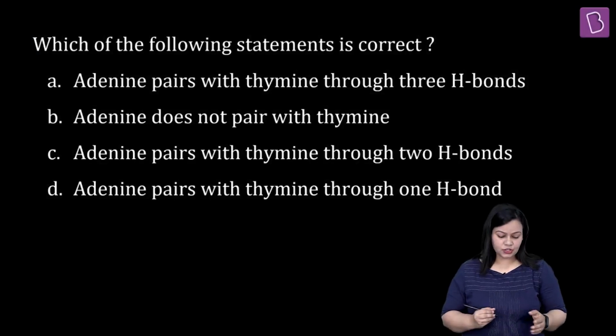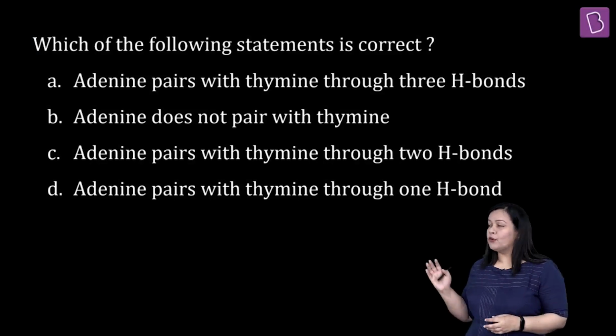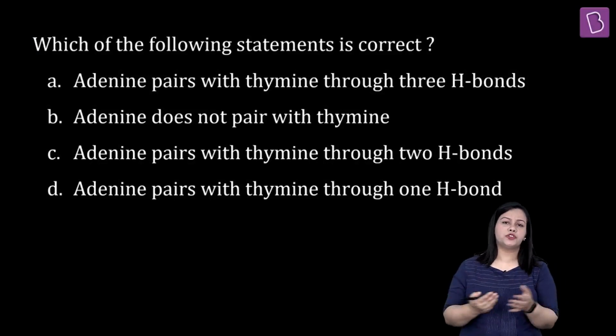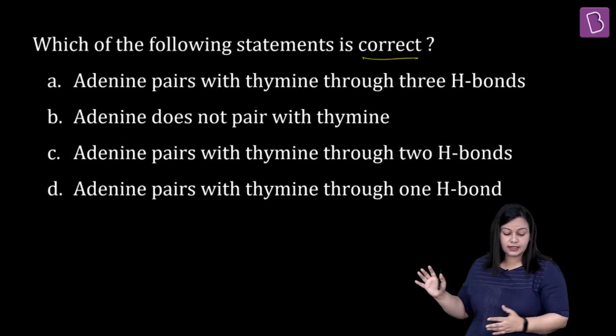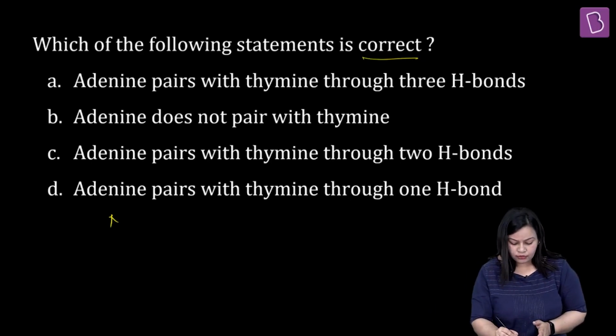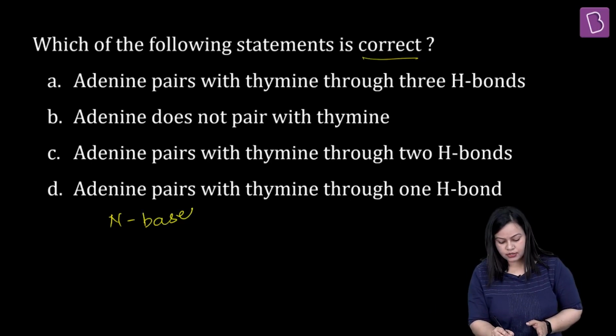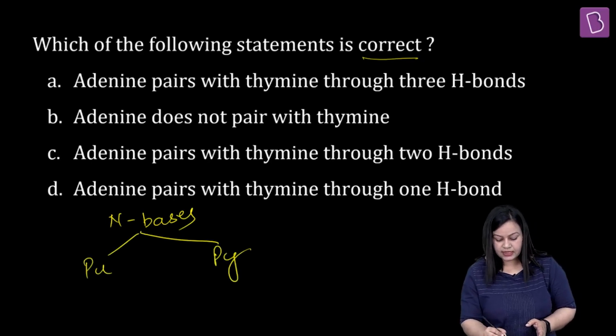Let us have a look at this question. Which of the following statements is correct? So you have been given 4 statements here and you have to choose which one is the correct statement. So one by one let us see. You can already see that the question is based on basically nitrogenous bases. If you try to revise it, nitrogenous bases are usually of 2 categories. There is purines and there is pyrimidines.